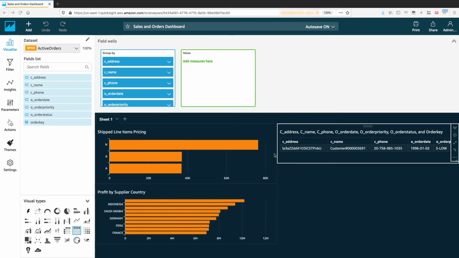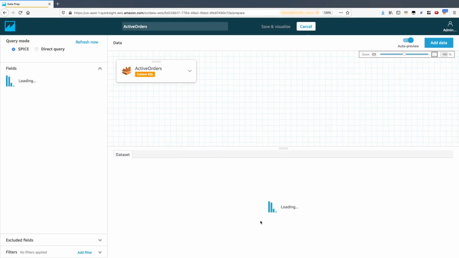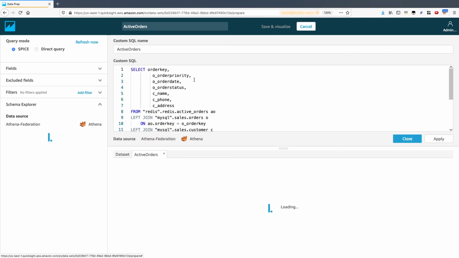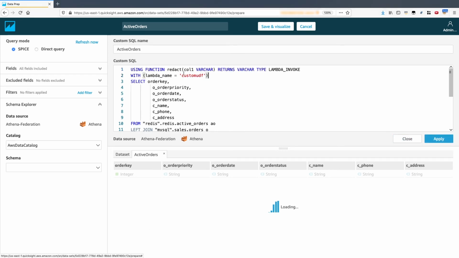All right, so here we are in the Amazon QuickSight console, and so let's now integrate the custom UDF we stepped through on the slide to redact the sensitive customer information. So to do this, we will need to edit the active orders dataset we previously created and modify the custom SQL we defined earlier. So the first step to integrate the UDF is to add a couple of lines before the query. Now this defines the Lambda function we will be calling and the redact UDF function name. And then we need to modify the query to pass the customer fields to the redact function.